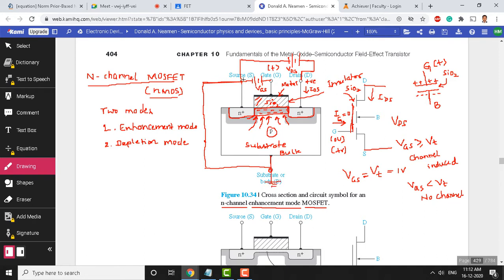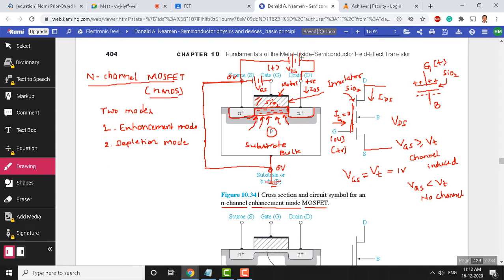Whatever voltage we apply with reference to the source, we are also applying with reference to the substrate, because both are short circuited. The voltage here is the same as the voltage here, which is 0 volts, ground. So all voltages are applied with reference to this source or substrate. VGS is a control voltage between gate and source. Gate is like a control terminal, and the voltage needs to be applied across two terminals, therefore we choose gate and source.